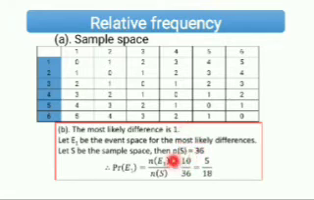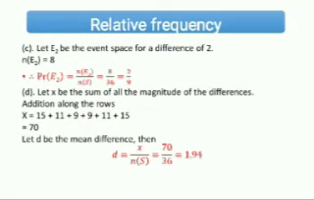So the probability will now be the number of events, which is the collection of this one, which is 10 over 36. So 10 divided by 36 is equal to 5 over 18. Is that clear? Now, this is question A, this is question B.